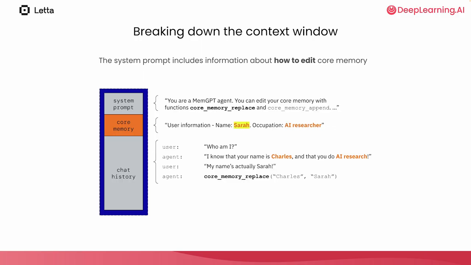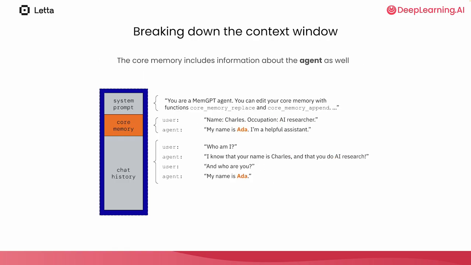In this simple example, we can see that the user corrects an incorrect fact in the agent's memory. The user asks, "Who am I?" The agent says, "I know your name is Charles and that you do AI research." Here, the user then says, "My name is actually Sarah." The MemGPT agent can then use its core memory replace tool to immediately correct this incorrect fact in its core memory.